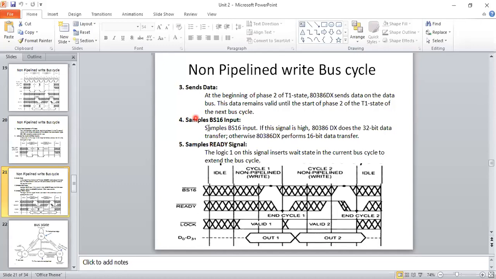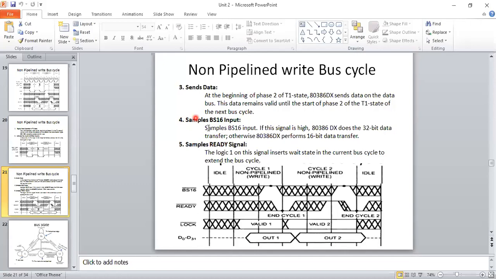It will insert a wait state in the current bus cycle to extend the operation, right? So until the task is performed. As we can see here, whatever output you get for non-pipeline, the first phase output you get, and similarly the second phase output you get in the same phase.